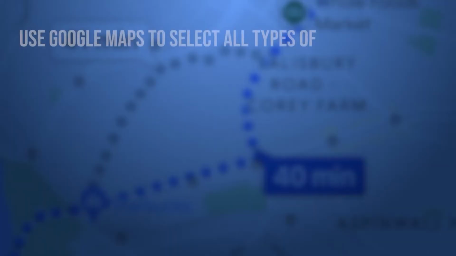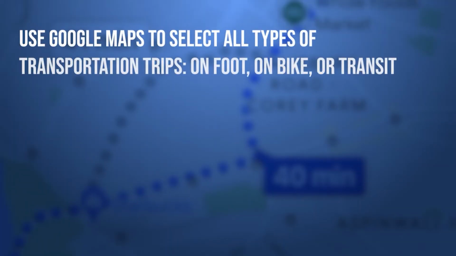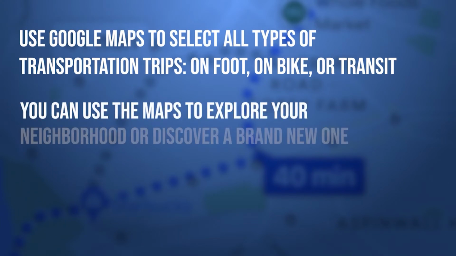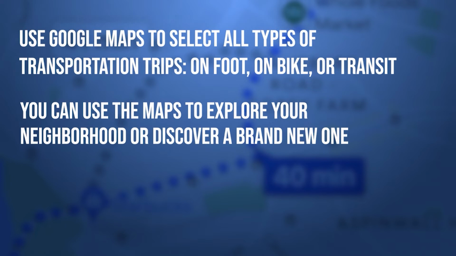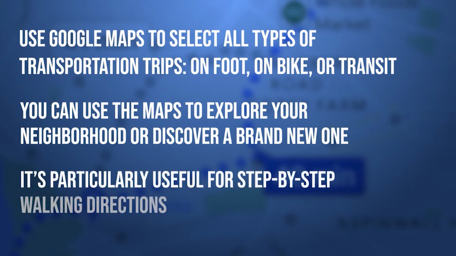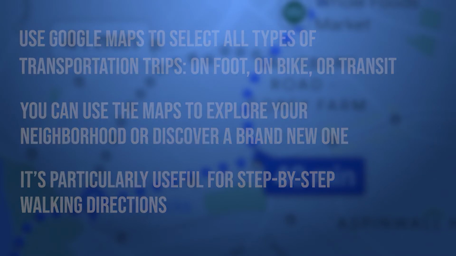Yes, we hope you will get out and explore now that you have seen how useful the app can be. Here are our takeaways today for Google Maps. Use Google Maps to select all types of transportation trips, on foot, on a bike, or on public transit. It's not just for directions in your car. You can use the maps to explore your neighborhood, new destinations, restaurants, and businesses, or discover a brand new neighborhood. It's particularly useful for step-by-step walking directions. While we don't recommend keeping your phone out while you're walking, the voice and vibration feature allow you to know when new directions are being given, even while your phone is in your pocket.